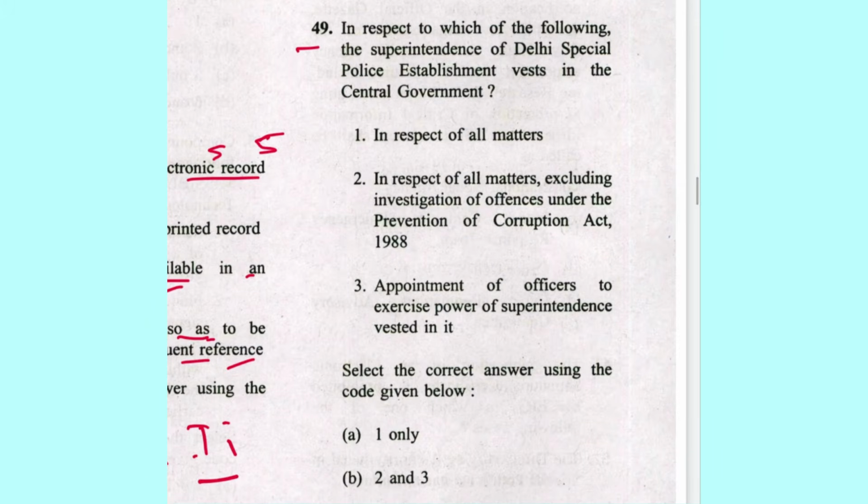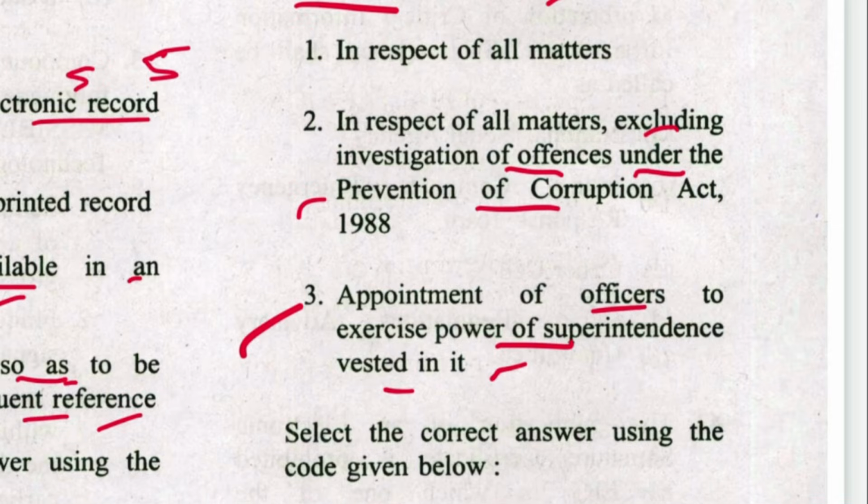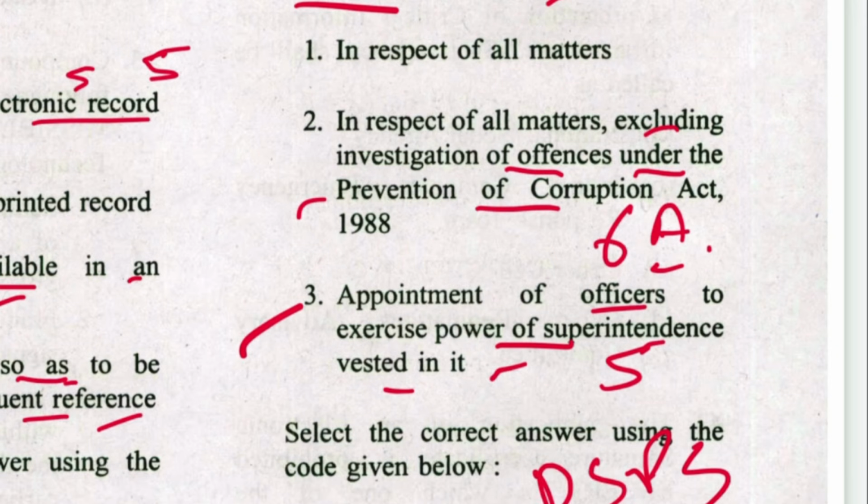Next 49. In respect of which of the following is the superintendence of Delhi Special Police Establishment vested in central government? In respect of all matters, or in respect of matters excluding investigation of offences under PC Act and appointment of officer, exercise the power of superintendence vested in it. 2 and 3. B is the answer. Point 3, section 5 and this section 6A of DSPE Act.